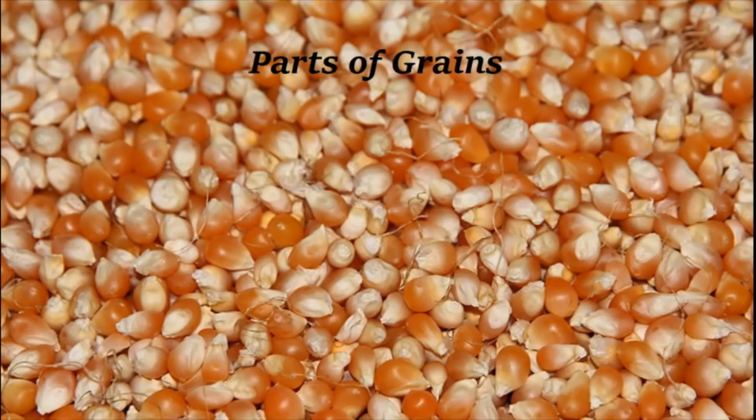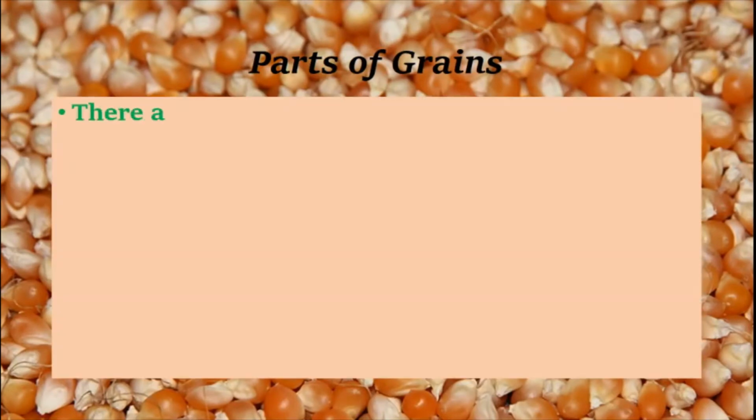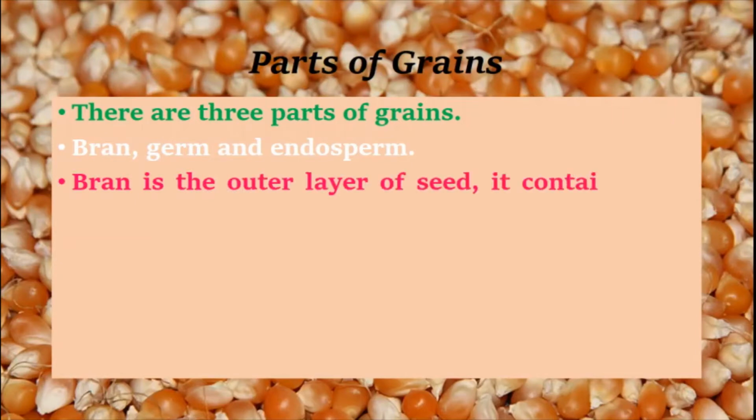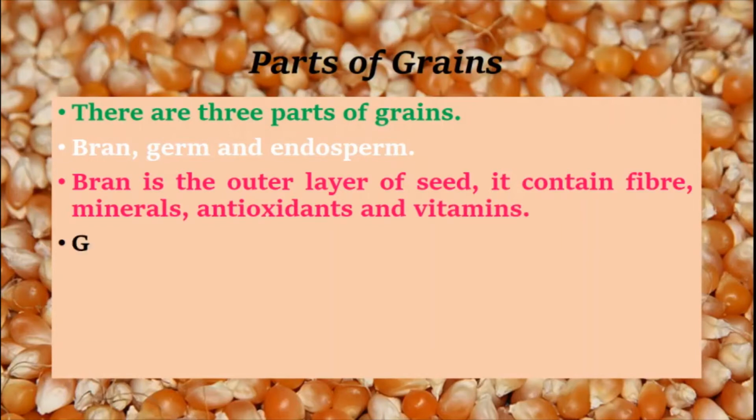Parts of grains. There are three parts of grains: bran, germ, and endosperm. Bran is the outer layer of the seed. It contains fiber, minerals, antioxidants, and vitamins.